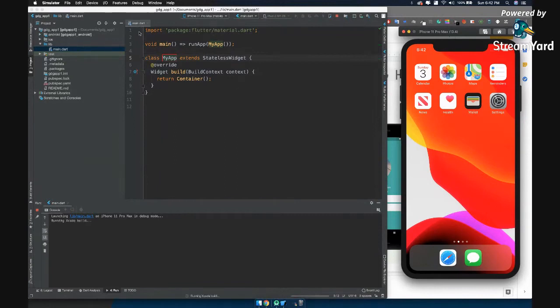On the first line, you can also see that we are importing a package from Flutter, material.dart. So what is material? Material is a style from Google which has all the layouts, colors and accents designed.